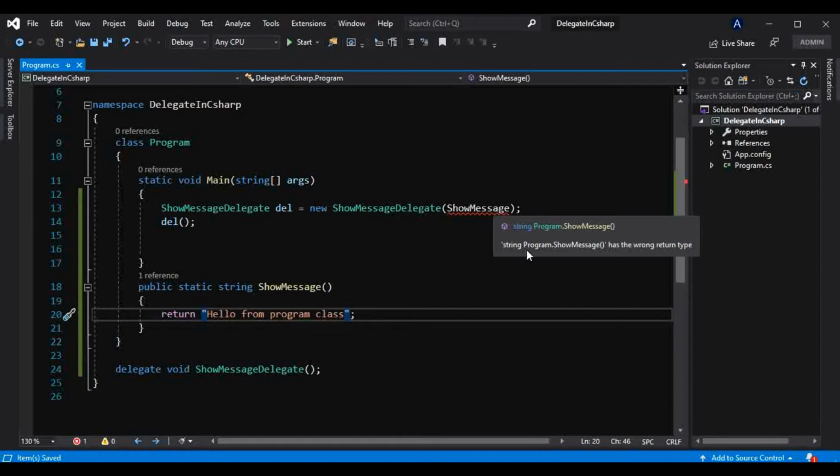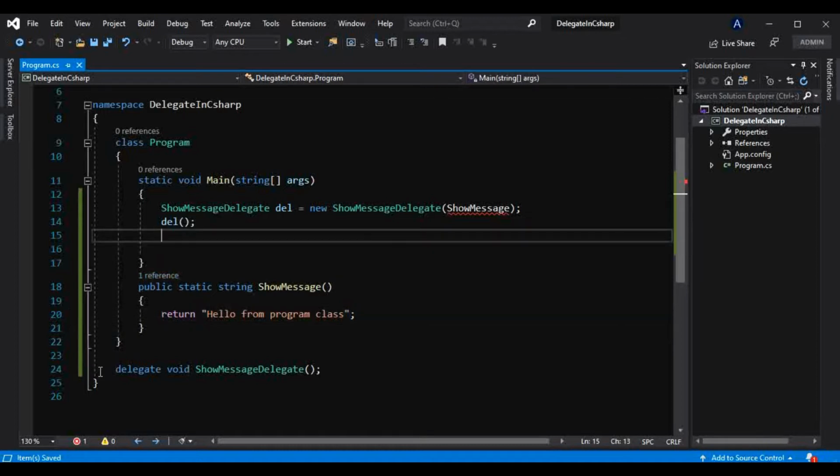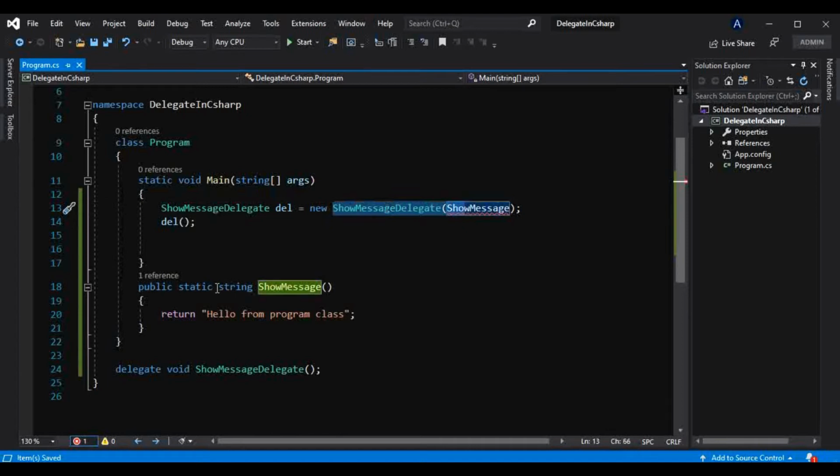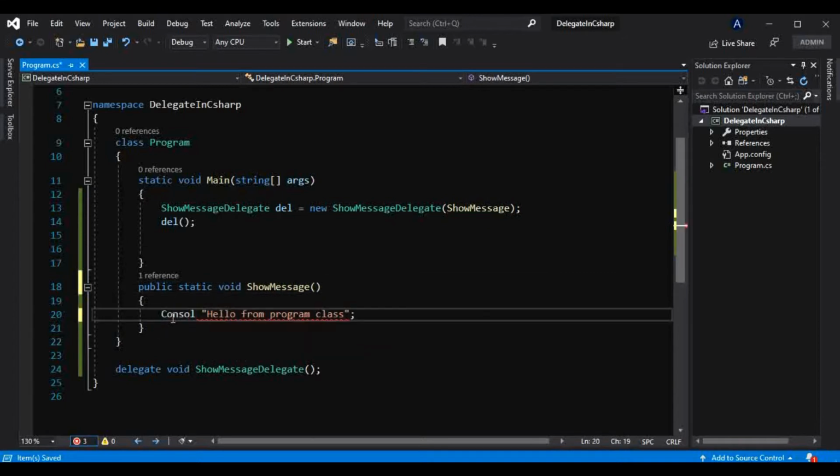It says string Program.ShowMessage has the wrong return type. As I have already told you, delegates point to methods having the same signature as the delegate. This delegate's return type is void, and we are passing a method with a string return type to the constructor of this delegate. That we cannot do, and that is the type safe nature of this delegate. Because of this, they are type safe function pointers. Now if I make that void again, I will make it as it was before.